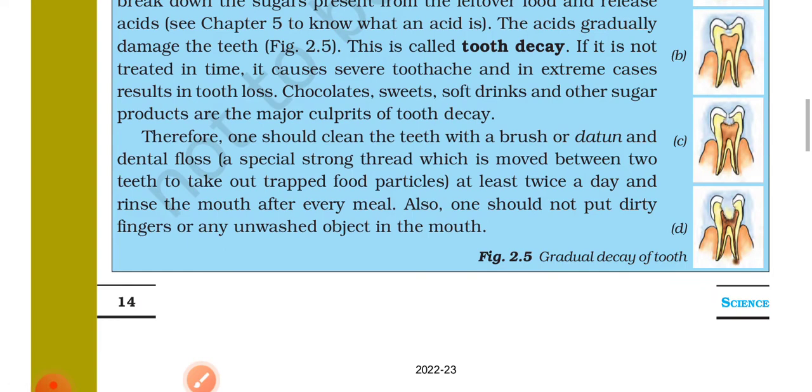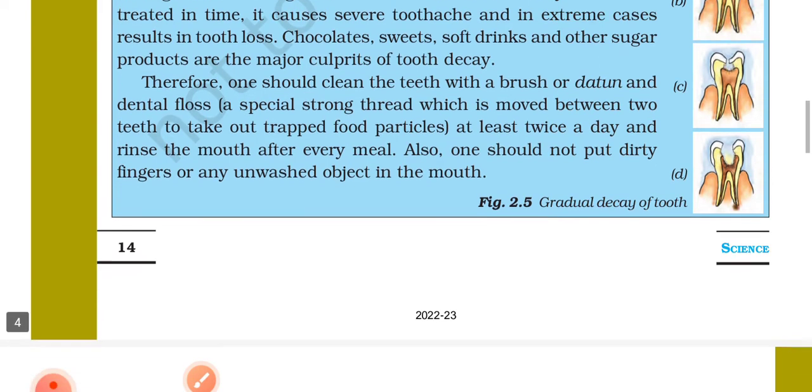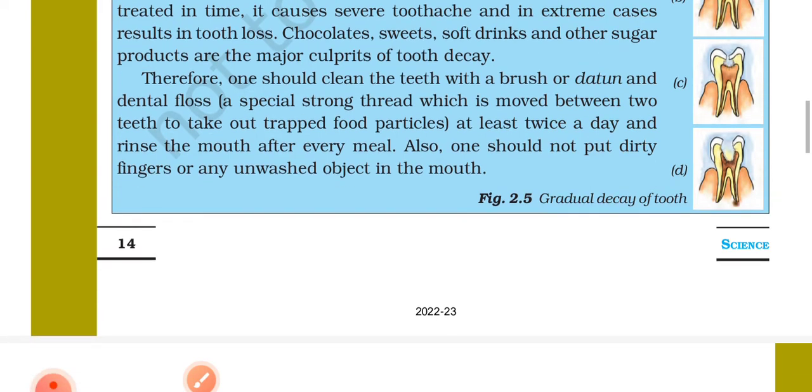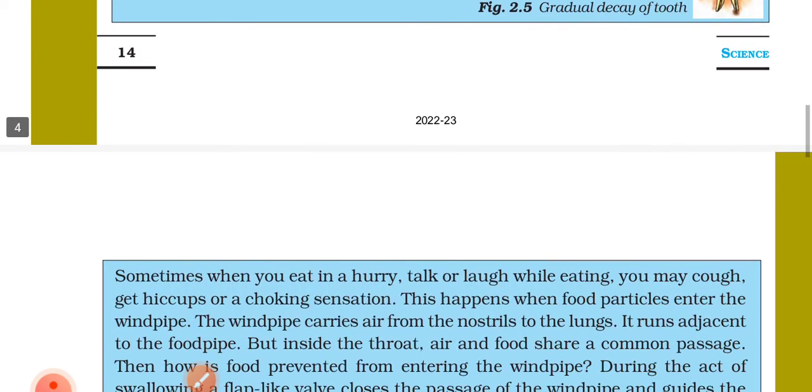Therefore, one should clean the teeth with a brush or datoon and dental floss, a special strong thread which is moved between two teeth to take out trapped food particles, at least twice a day and rinse the mouth after every meal. Also, one should not put dirty fingers or any unwashed object in the mouth.